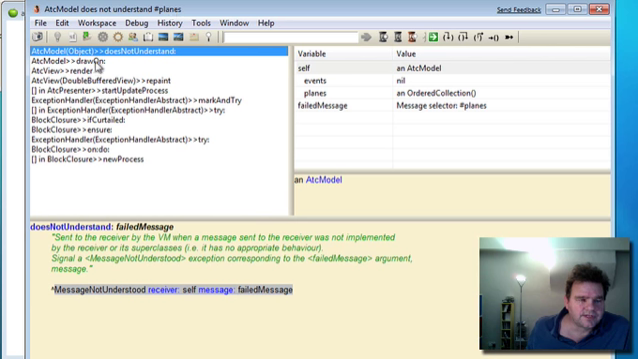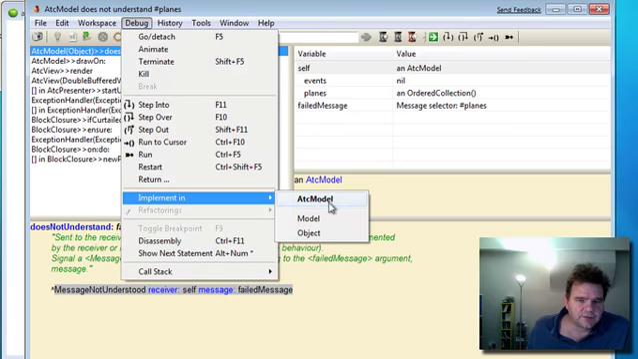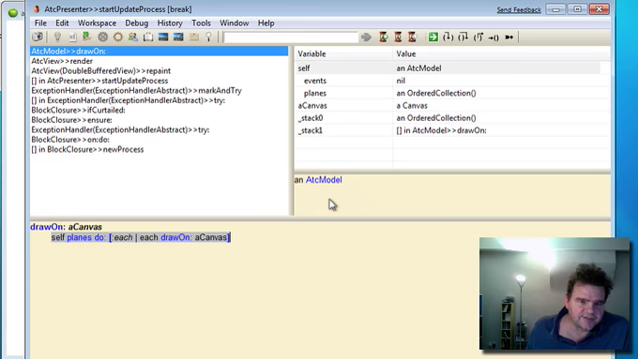Okay, first of all, let's implement the planes method in ATC model. Now, because there's a planes instance variable in this model class, the debugger will actually go and fully implement the method for us, so we don't need to write the code at all. And now we can just let that run again.